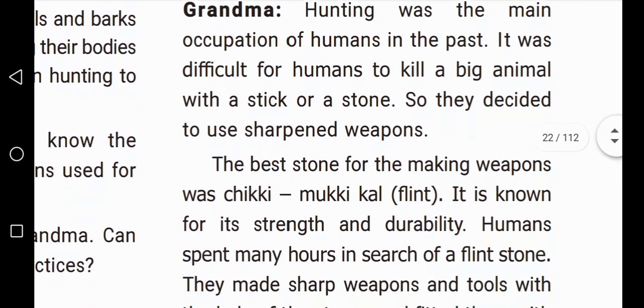The best stone for making weapons was chikimuki kal, that is flint. It is known for its strength and durability. That means the chikimuki kal is very strong.